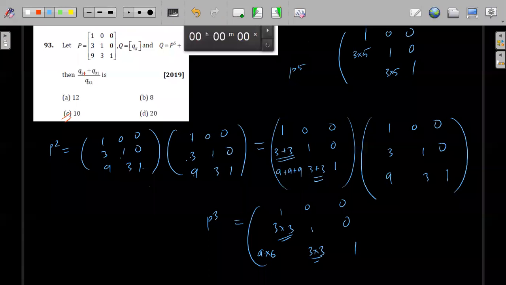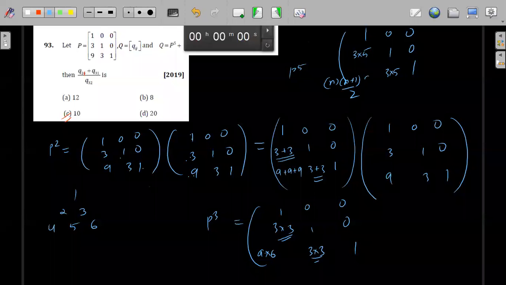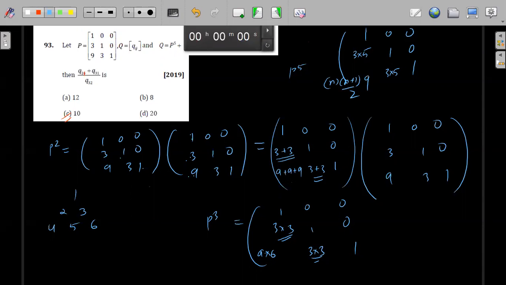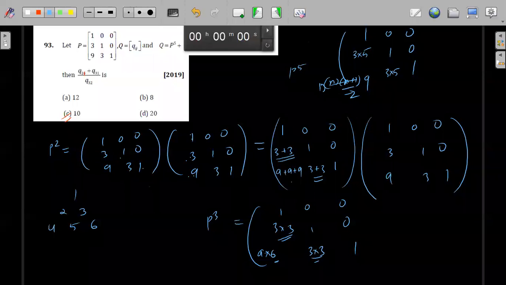Now see, for P to the power 1 you have 1 into 9. For P2 you have 3 into 9, then 6 into 9 for P3. This follows the pattern 1, 2 3, 4 5 6. So for n you will have n into n plus 1 by 2 into 9. This is the sum of the first two natural numbers, the sum of the first three, the sum of the first four, and the next one is the sum of the first five natural numbers. So here 5 by 6 gives 15 into 9.